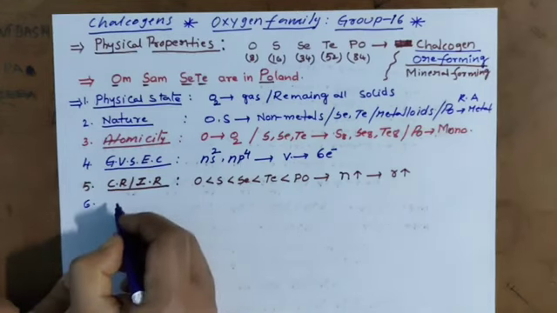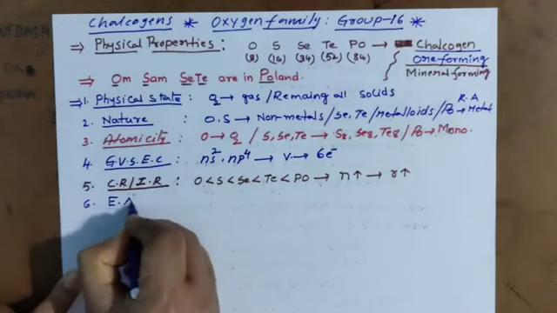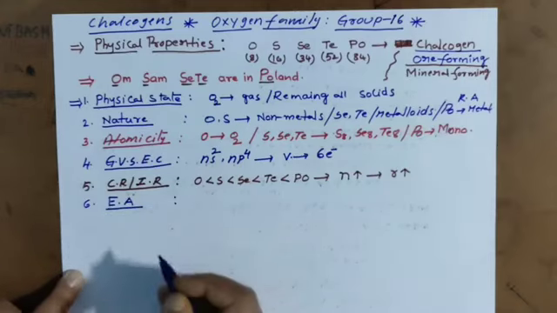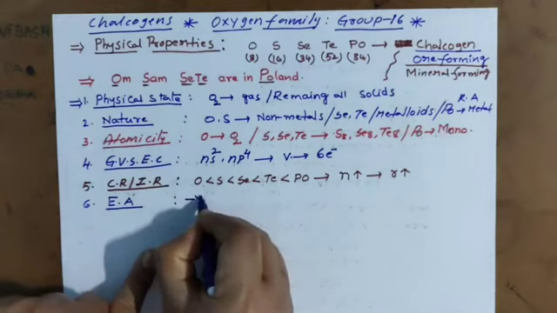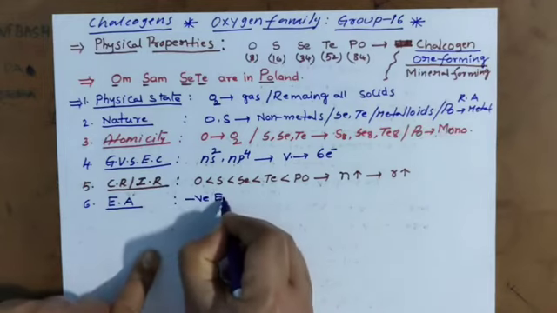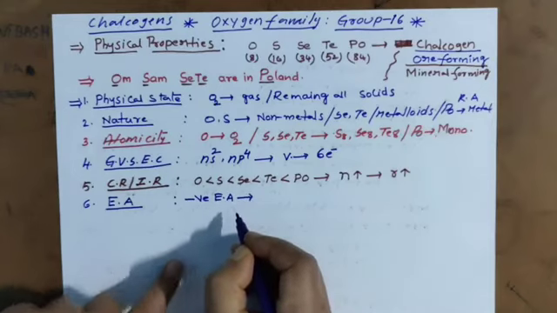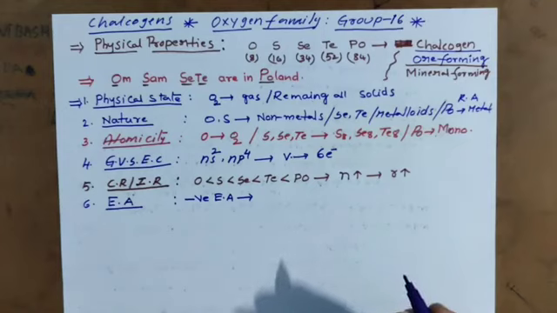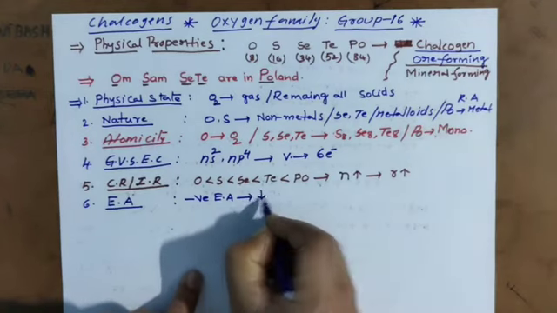Next property, electron gain enthalpy, or electron affinity. These elements have negative electron gain enthalpy. The general trend is that down the group the electron gain enthalpy decreases.